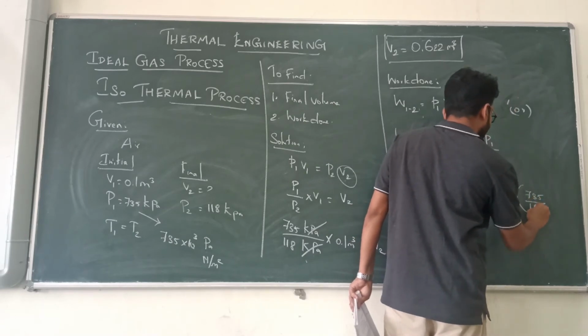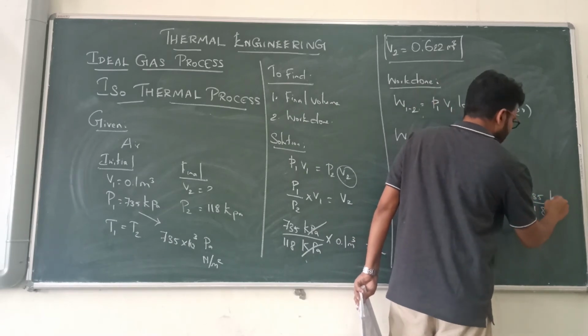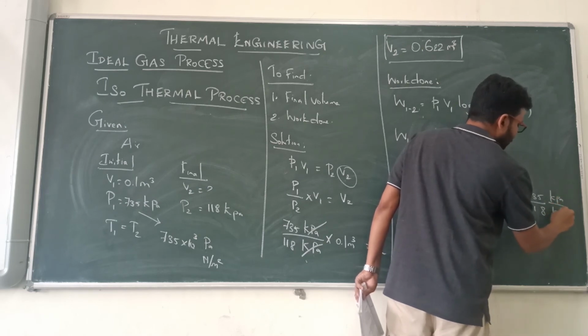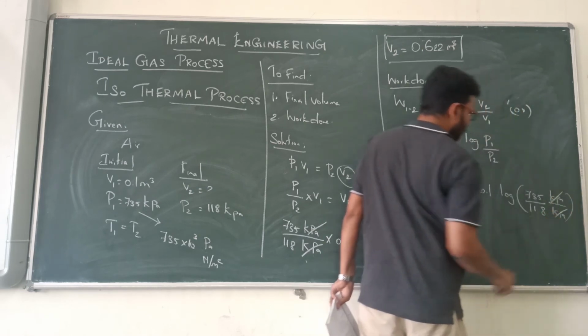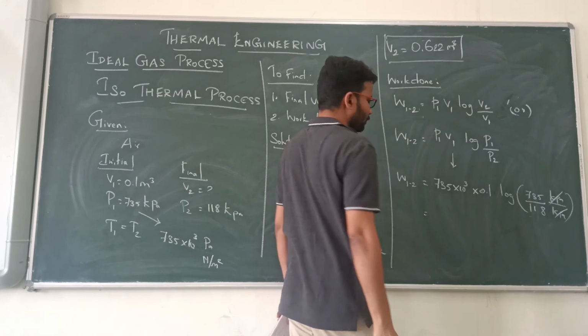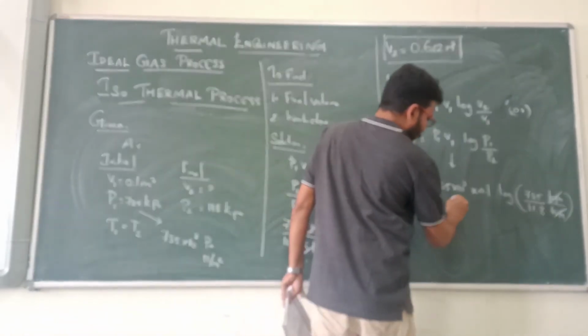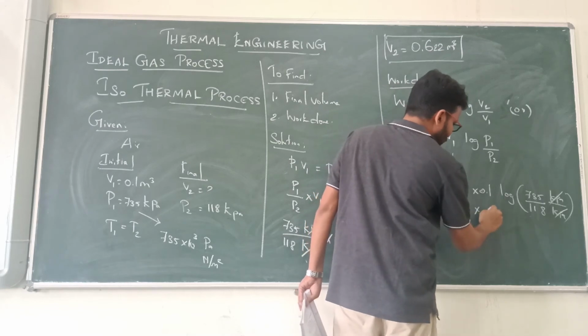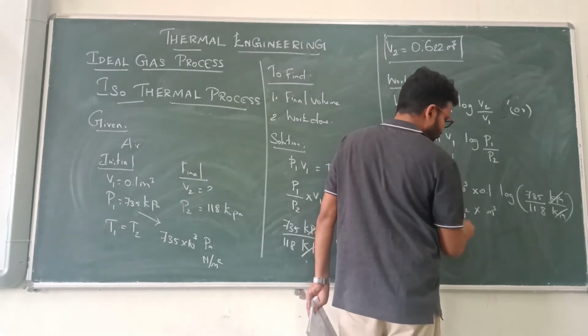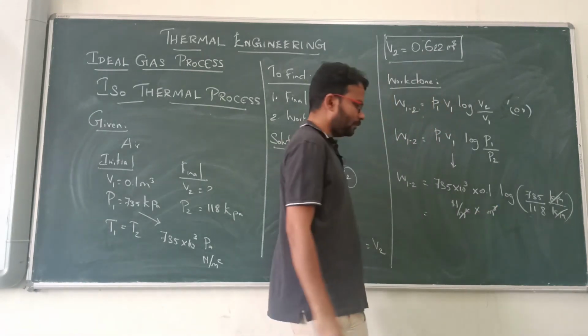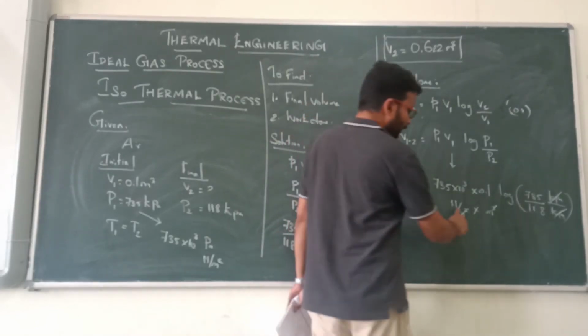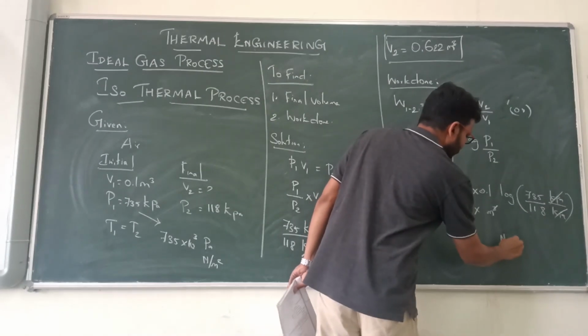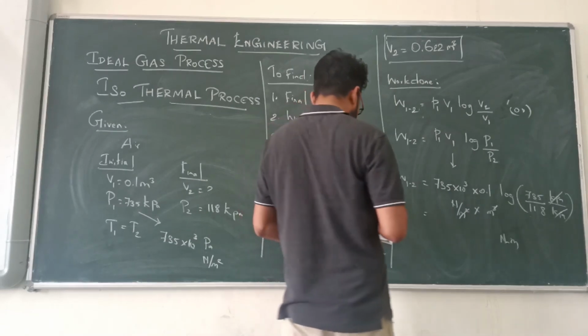735 divided by 118. Here don't convert anything because it is in division, so the answer will not change. Okay, what is the unit here? This unit is Newton per meter square, into this unit, meter cube. So meter square and meter cancel, and we get Newton meter. The answer will be in Newton meter.